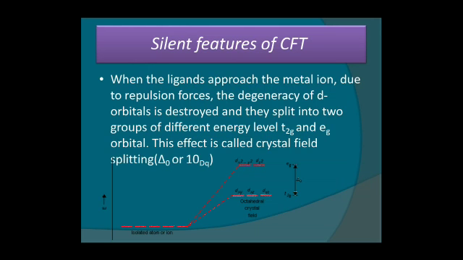When the ligand approaches the metal ion, due to repulsion the degeneracy of the d orbitals is destroyed and they split into two groups of different energy levels. One is the Eg and the second is the T2g orbitals. This effect is called the crystal field splitting.